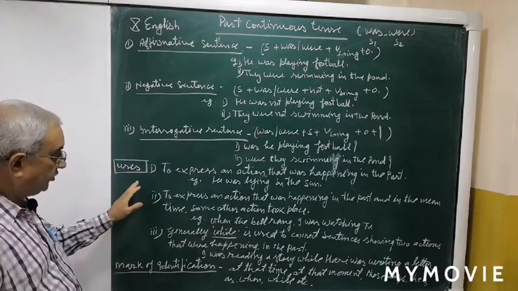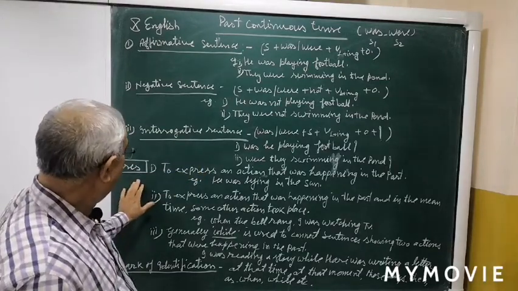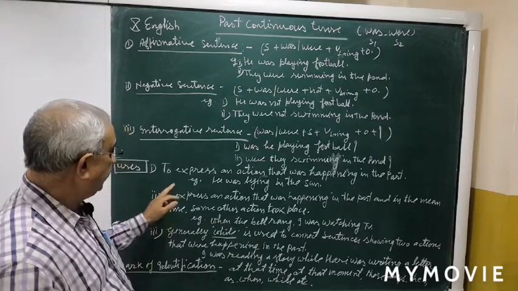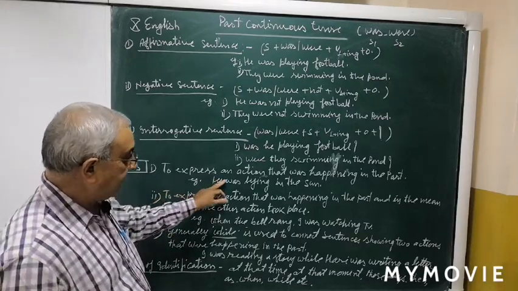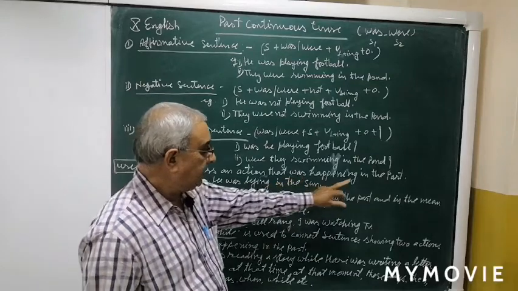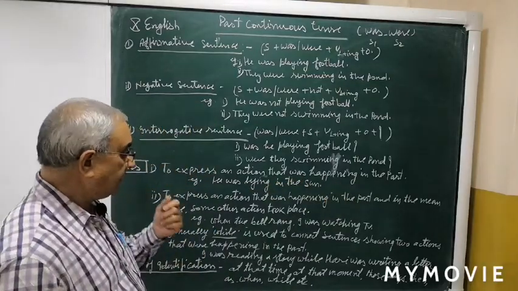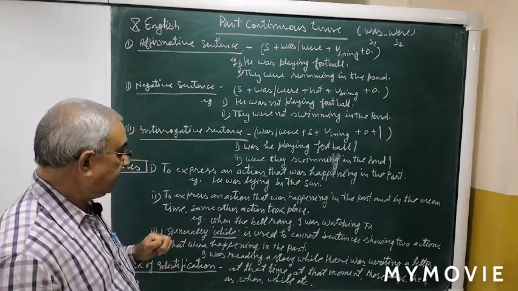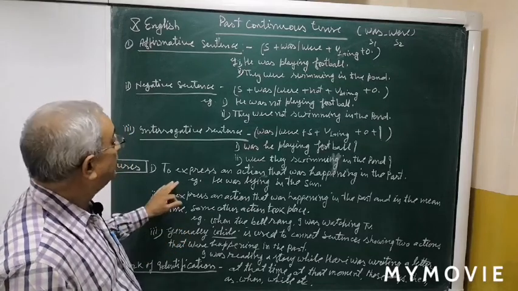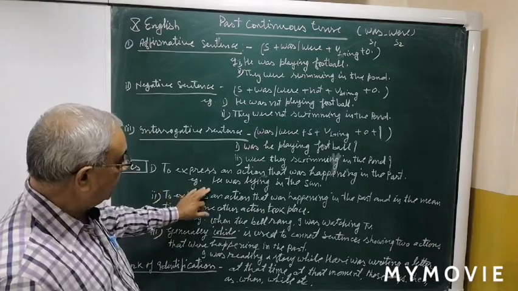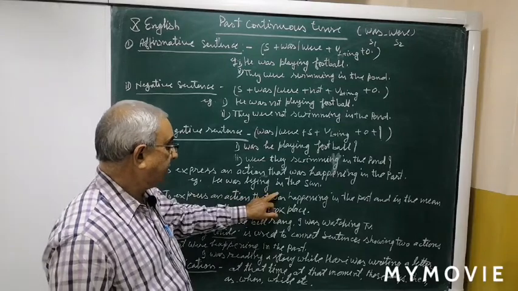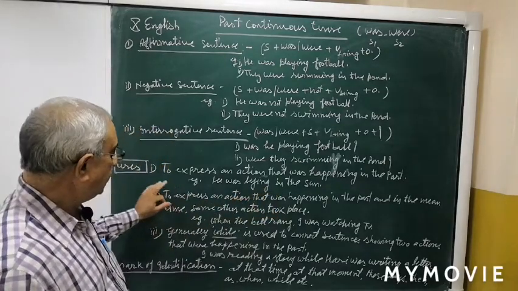Now, see various uses of this tense. Use number one: this tense is used to express an action that was happening in the past time, an action that is in progress in the past time. We can use past continuous tense. For example, he was lying in the sun. This action is in progress in the past time.